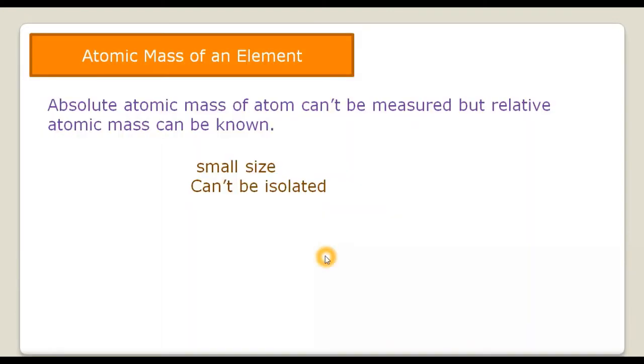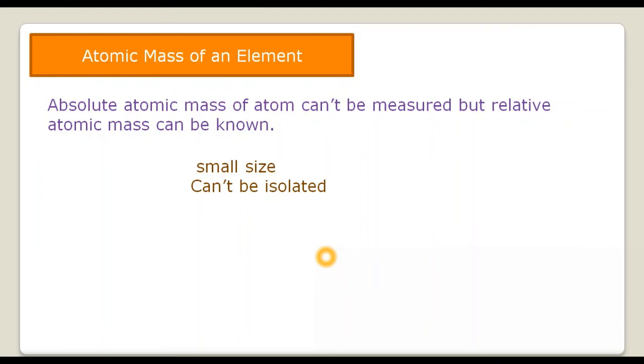Now, let's talk about the atomic masses of an element. See, the actual mass of the element is very, very small. If you take the mass of one atom of hydrogen, that has a mass of almost 1.673 into 10 raised to the power minus 24 grams. That is almost 0.000 up to 24 places, then 1673 grams. Very, very small.